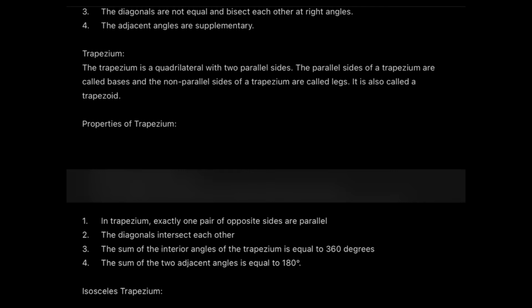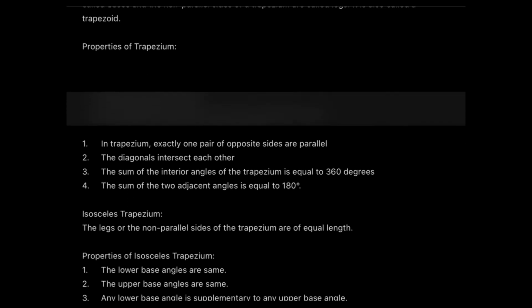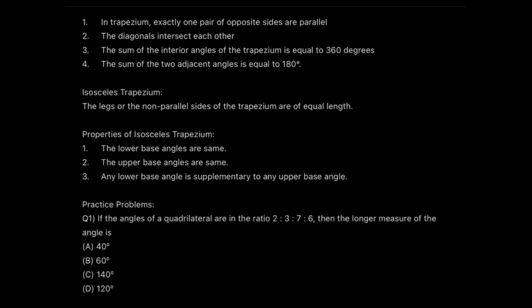Okay, the parallel sides of the trapezium are called bases and the non-parallel sides are called legs. We also call a trapezium a trapezoid. Now, what are the properties which we need to know for a trapezium? First of all, one pair of opposite sides are parallel.